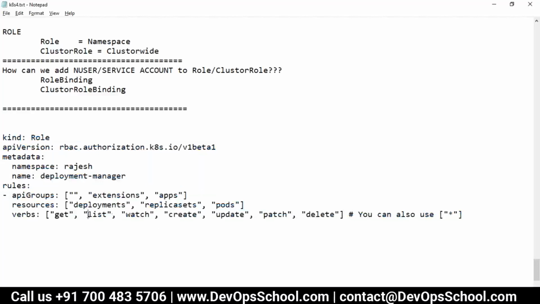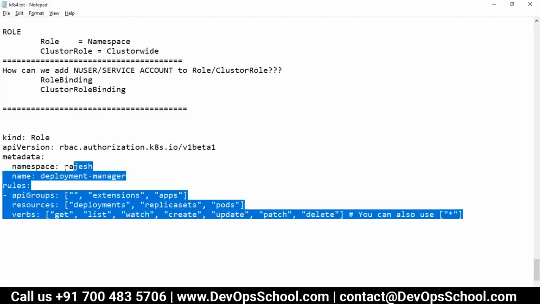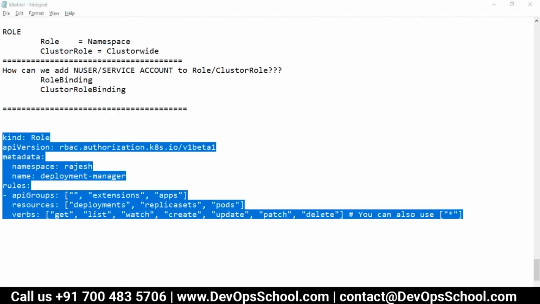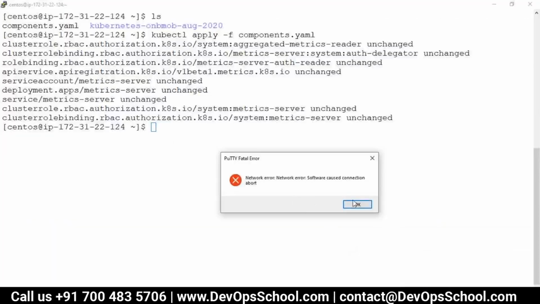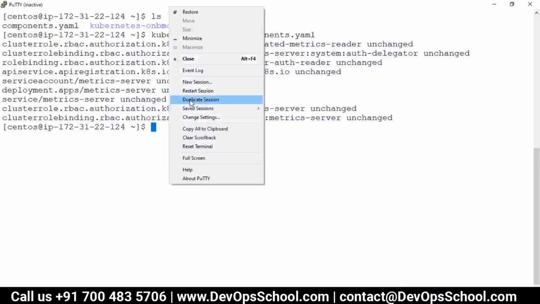You can create a role through the command line also, but it is a little bit difficult to edit, so we have a YAML file for it. Make sense? Yep. Yes. Okay, so now let me create a role.